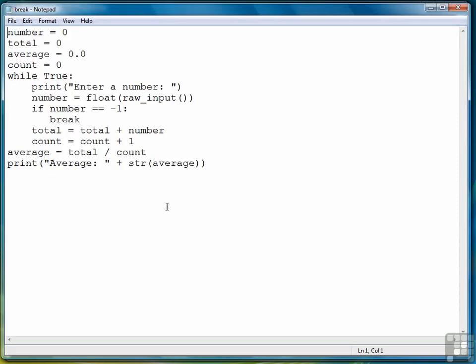So again, break can be used anytime some condition occurs that necessitates ending the loop at that point. I wouldn't recommend writing this program in the style I've used here. I just used this style for demonstration purposes. You are better off writing this program the way I did earlier in the chapter, but I wanted to demonstrate how break works with a familiar example.